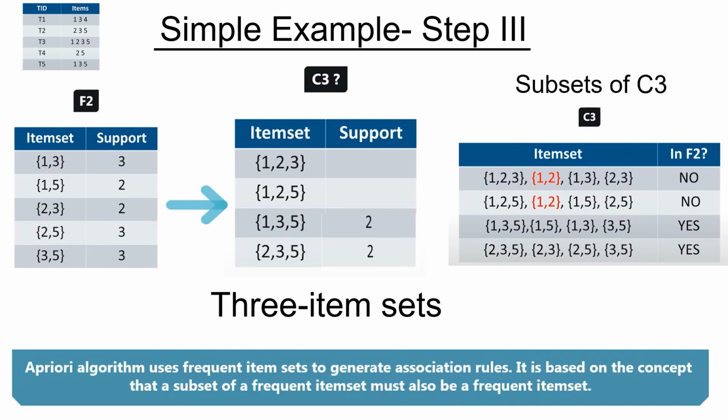So we have to discard those supersets based on that. In this particular case, we have to move forward with only two supersets, or three item sets: 1 3 5 and 2 3 5. And this slide perfectly illustrates the concept of how we check the subsets of a frequent item set and see their frequencies.